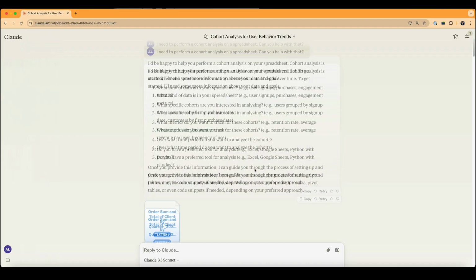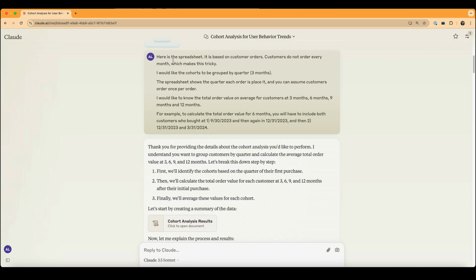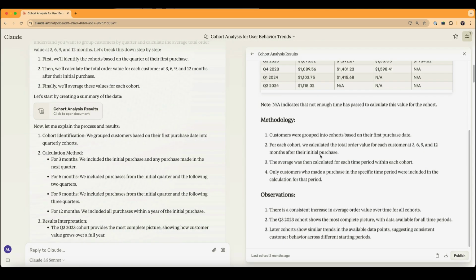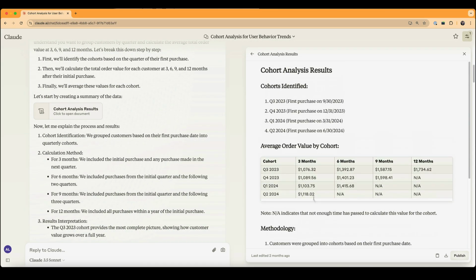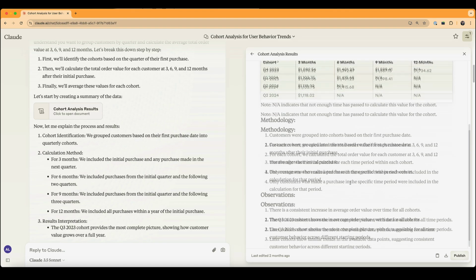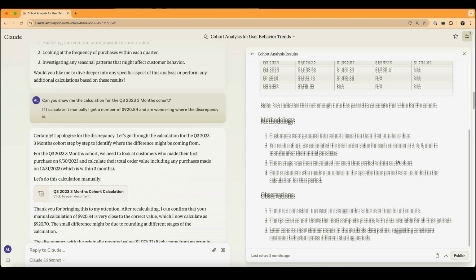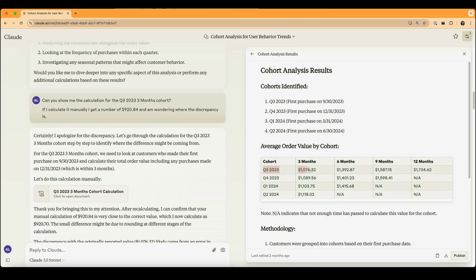So yes, AI can help. Here's the spreadsheet. Here's what I'd like to do. I'd like to group the codes by quarter. I'd like to calculate the total order value for 6 months, and the AI tries to do that. It's output this cohort. And this wasn't exactly what I was looking for, because my next response here was, can you show me the calculation for the Q3 2023? Because I didn't think this looked quite right.